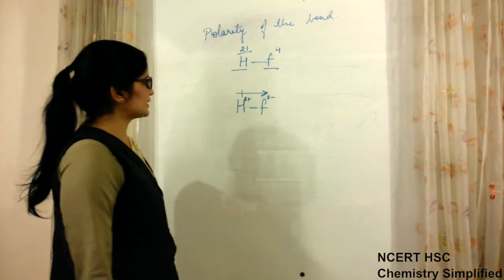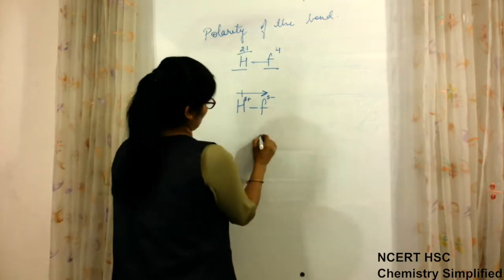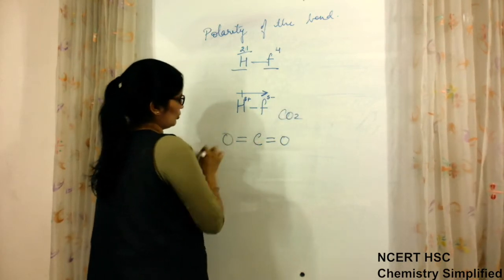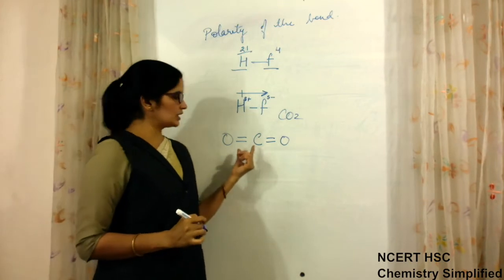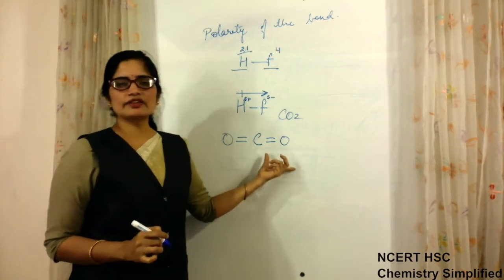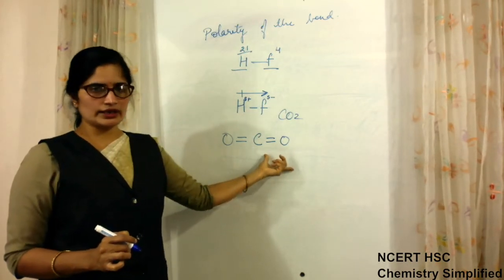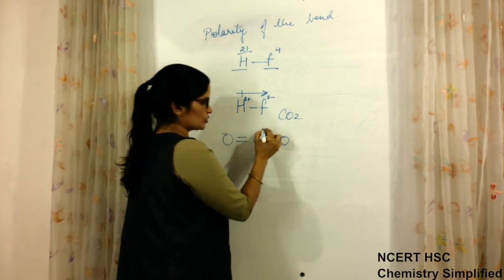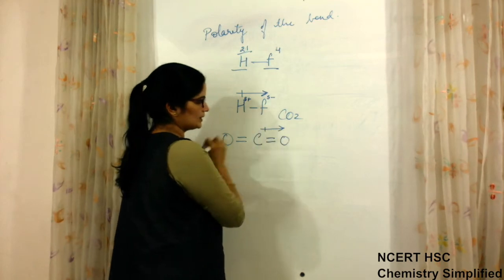If we talk about C double bond O, the carbon dioxide molecule, carbon and oxygen have different values of electronegativity. Oxygen is more electronegative as compared to carbon, so the direction of dipole will be like this.